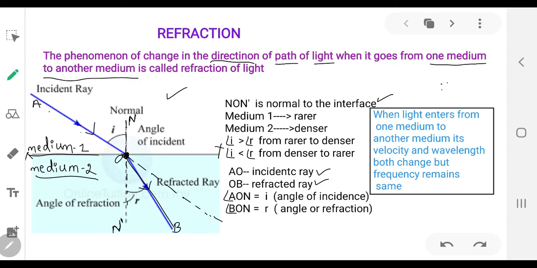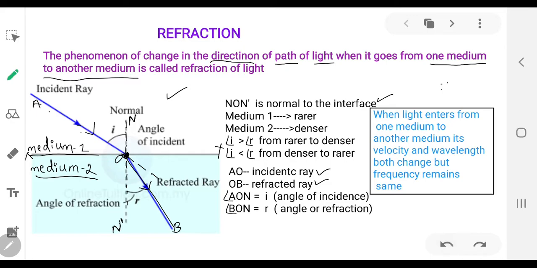So in the next session, we'll see why, what are rarer and denser media, and on what basis we call them rarer and denser. Now, as we mentioned in the definition of refraction, when light travels from one medium to another medium, its direction of propagation changes.